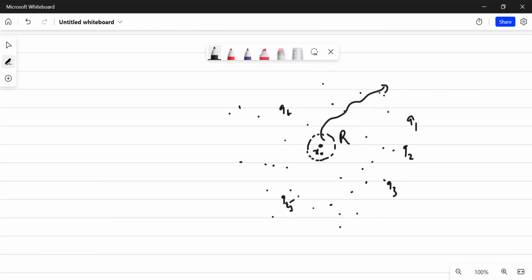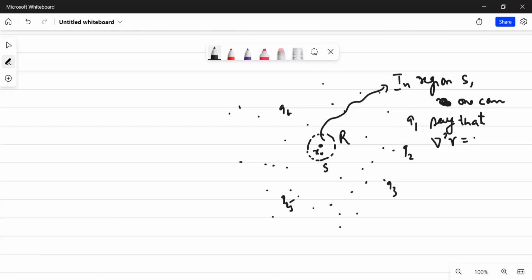So I can write that in this particular region, region S, one can say that there are no charges present. So del square V must be equal to 0. And this potential will be brought about by the distribution of these n charges around.